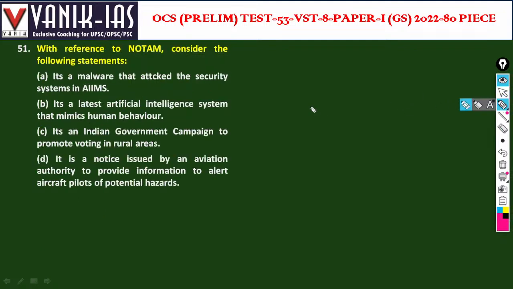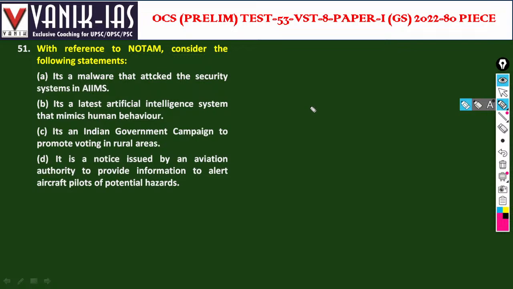With reference to NOTAM, consider the following statements. It is a malware that attacks the security system of AIIMS. It is the latest artificial intelligence system that mimics human behavior.